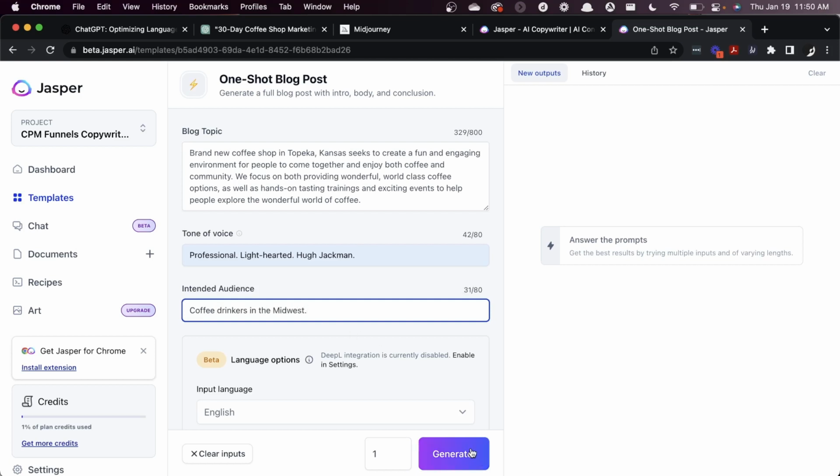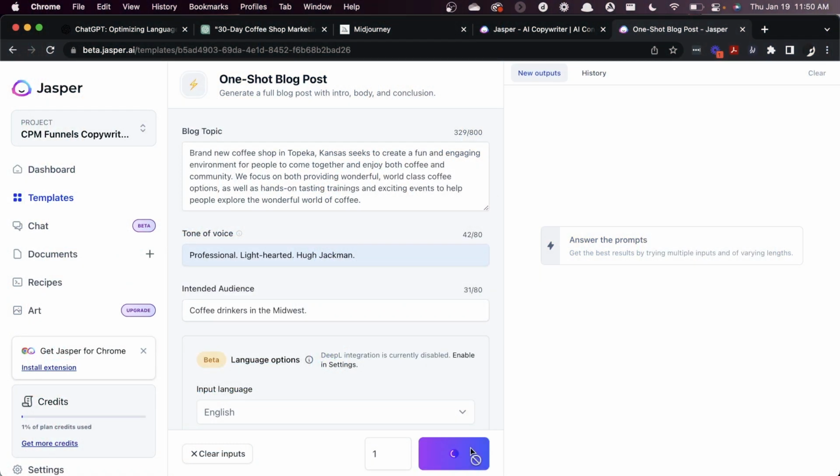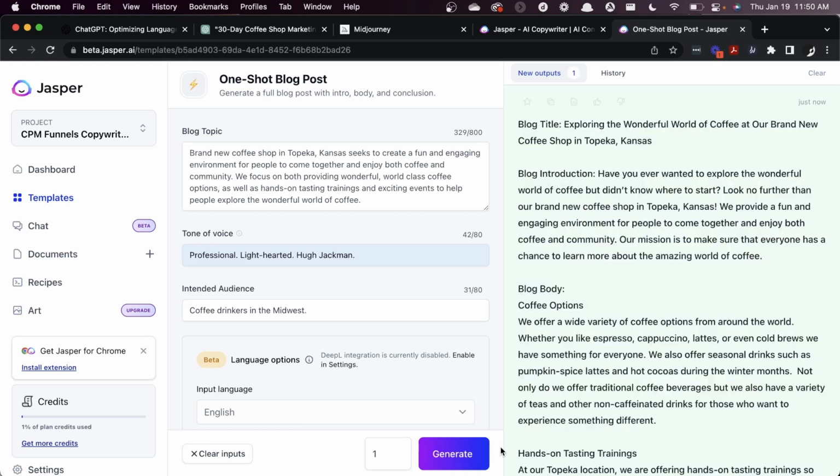Now, thinking about how long it would take to build a blog post out, this is potentially something that if you really wanted to get it straight, it may take you upwards of half a day, sometimes days. But we're going to go ahead and generate it and see what happens. It'll spin a little bit longer because we are asking a whole lot of it, but in the grand scheme of things, waiting 15 to 30 seconds when you're gaining days back, not too bad.